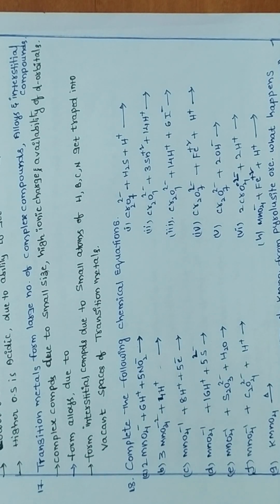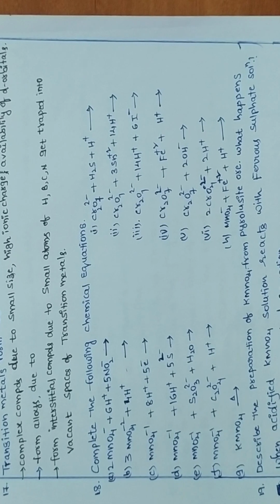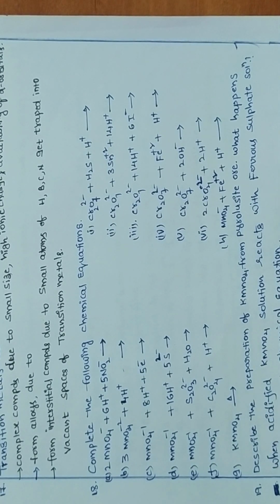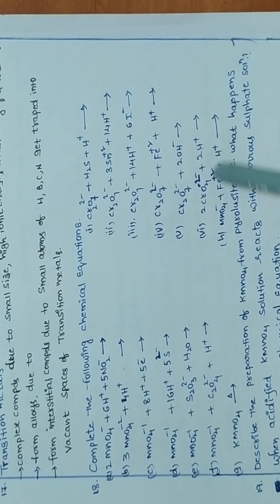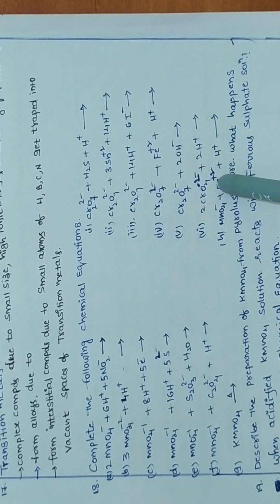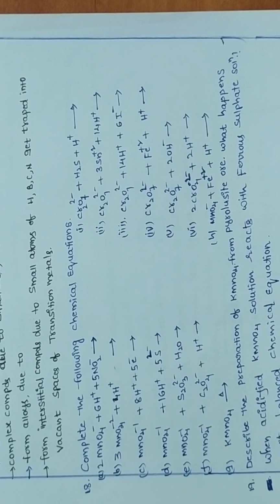Next, describe the preparation of KMnO4 from pyrolusite ore. What happens when acidified KMnO4 solution reacts with ferrous? KMnO4 reacting with ferrous in the presence of acidic medium. Acidified means KMnO4 taken in acidic medium. Ferrous is converting into ferric and Mn plus 7 is converting into Mn plus 2. Write the balanced equation.